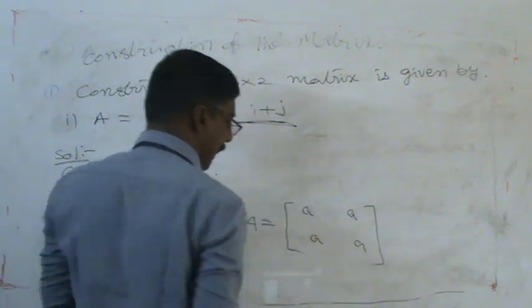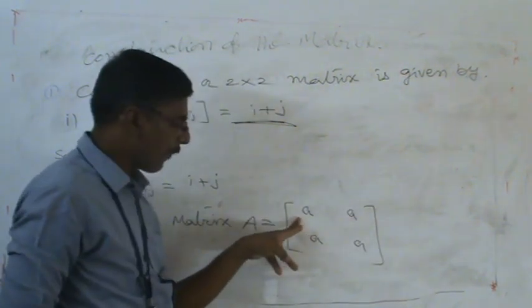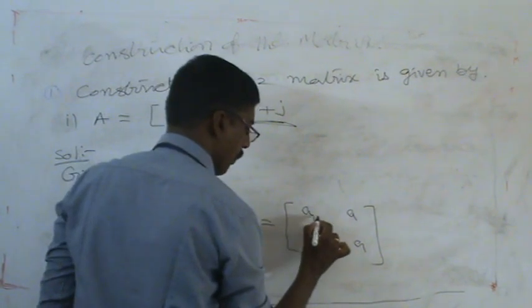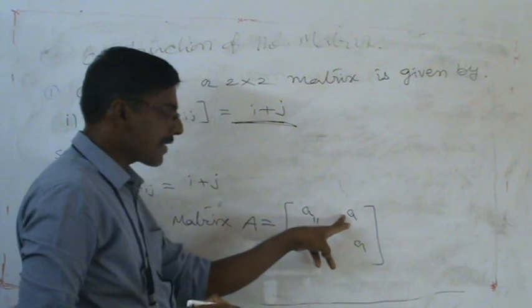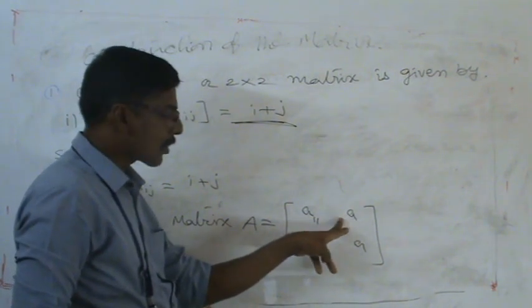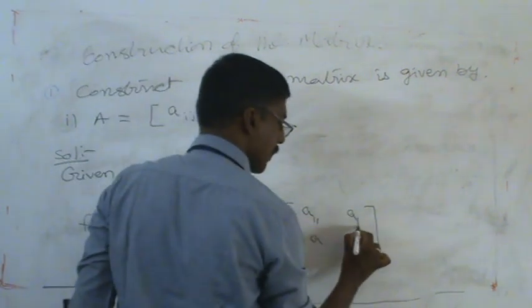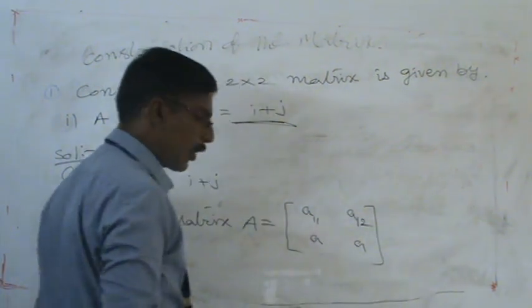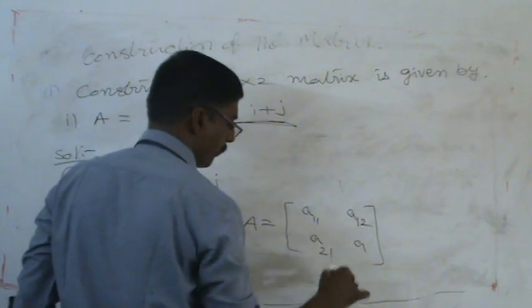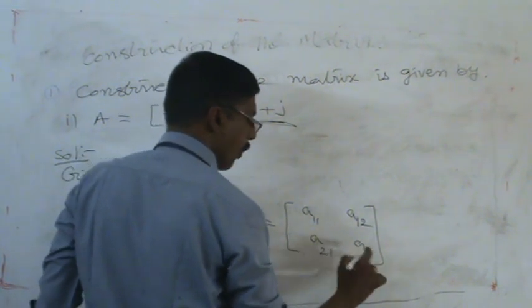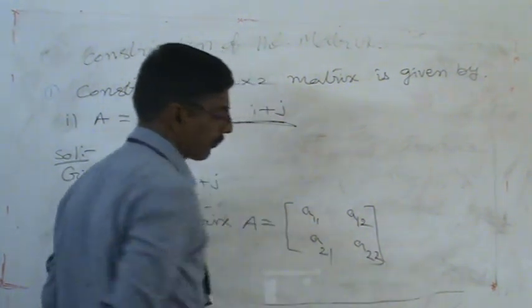What are the place values of this matrix? First row, first column, A11. First row, second column, A12. Second row, first column, A21. Second row, second column, A22.